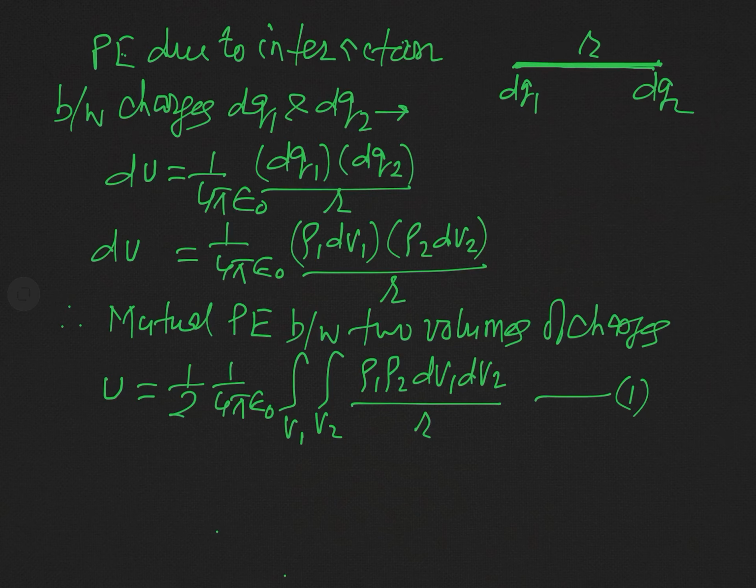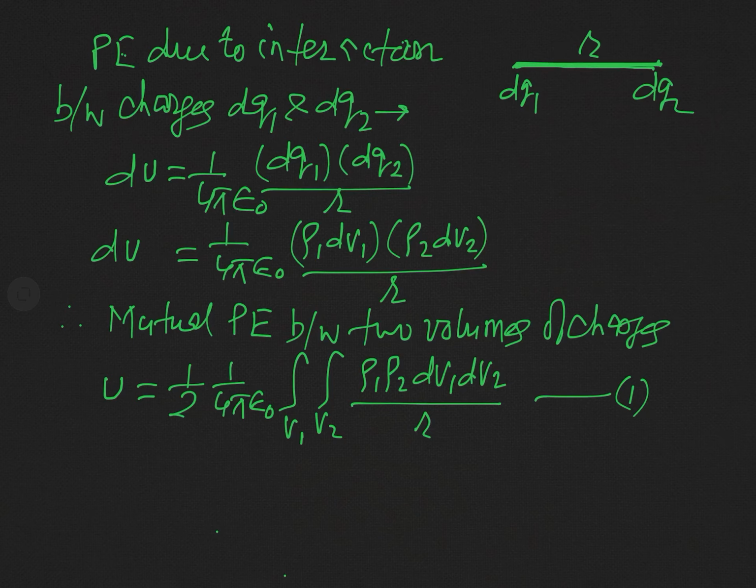In fact, you can't define potential energy of a charge Q. We always define potential energy for a pair of charges. And in summation and also in integration, each pair must be counted only once, because we define the potential energy for a pair.